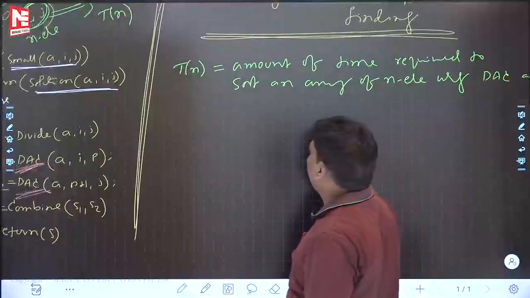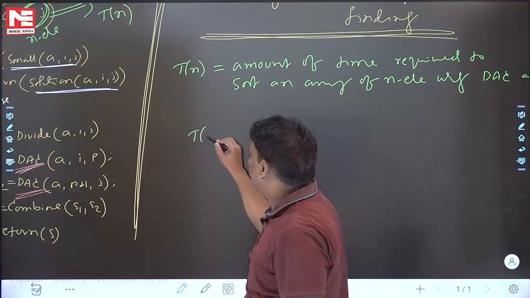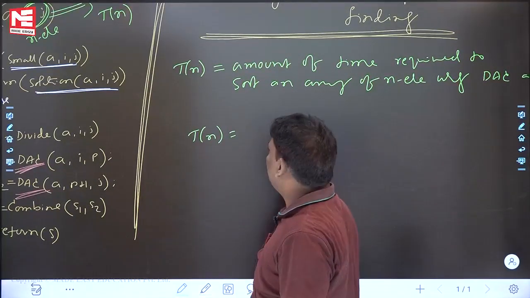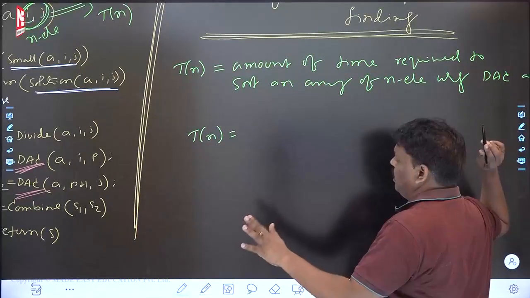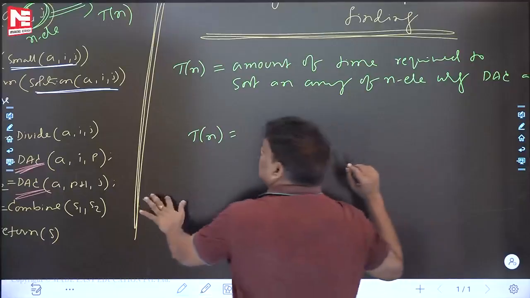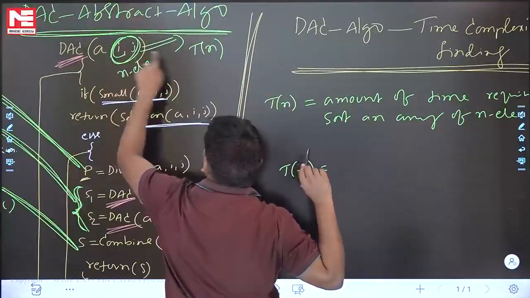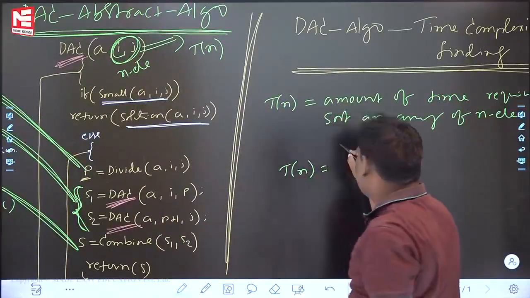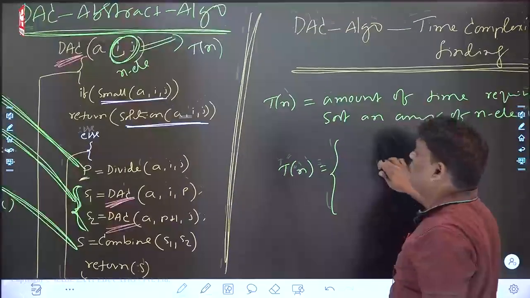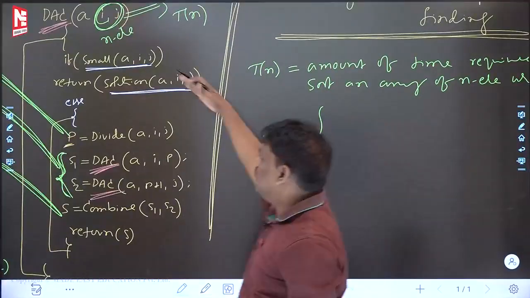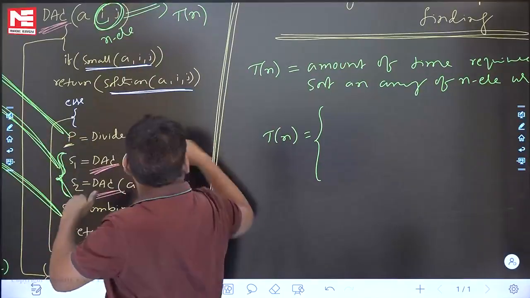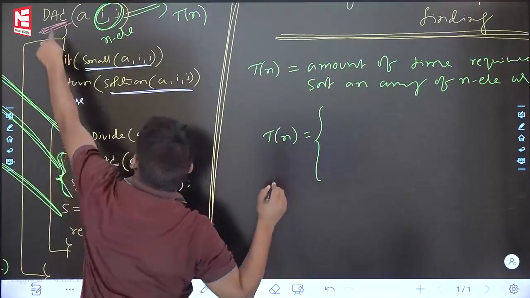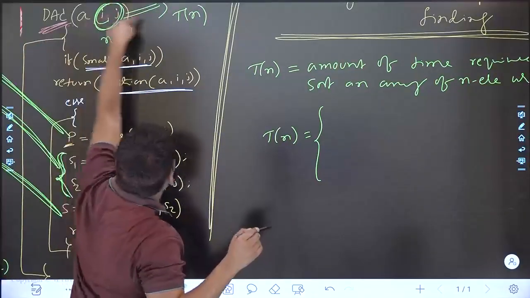Next one. Now, how to find out T(n)? T(n) means time complexity, the amount of time required to sort an array of n elements using DAC algorithm. So assume that this algorithm on n elements will take T(n) time. As soon as you enter this algorithm, what is the T(n) you have to calculate?